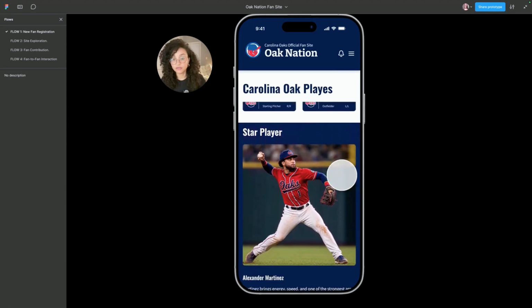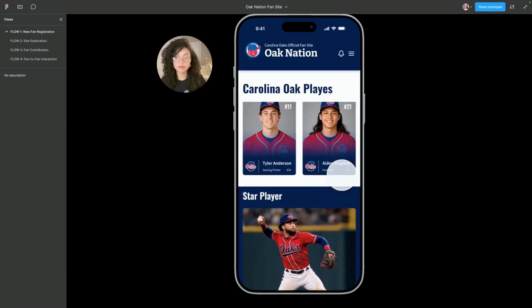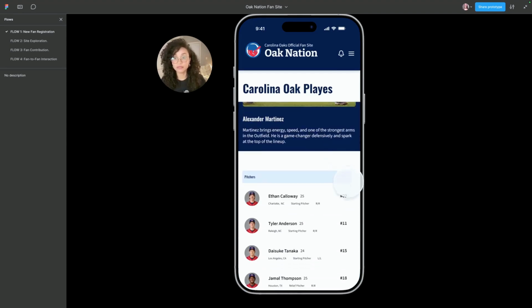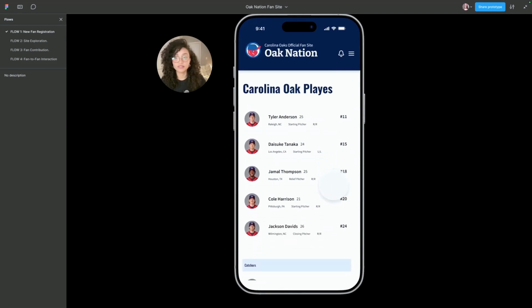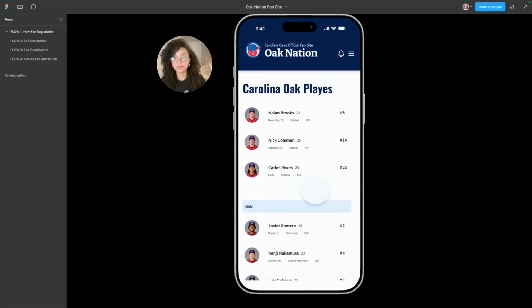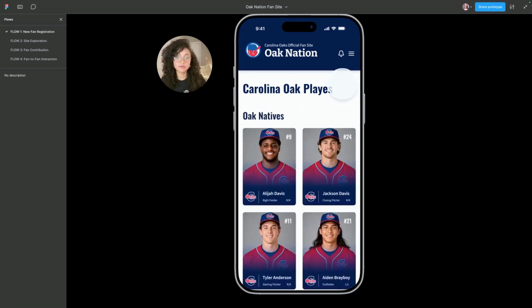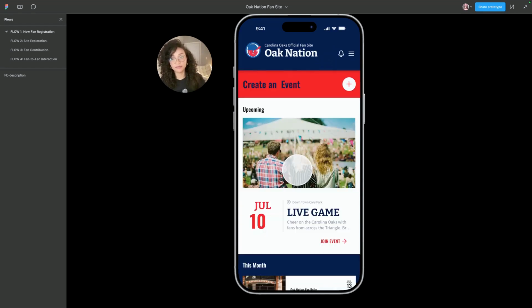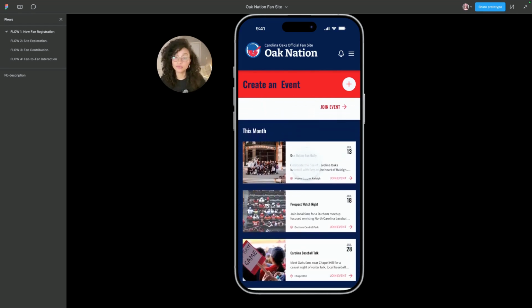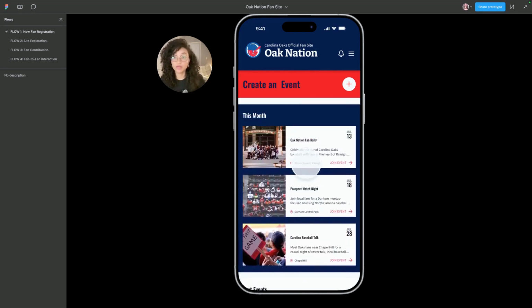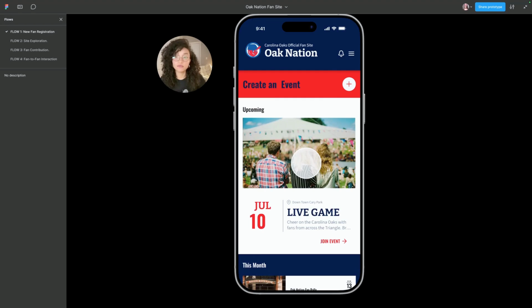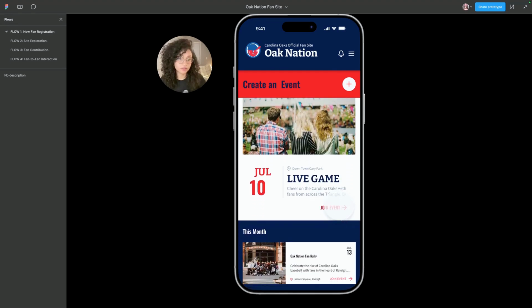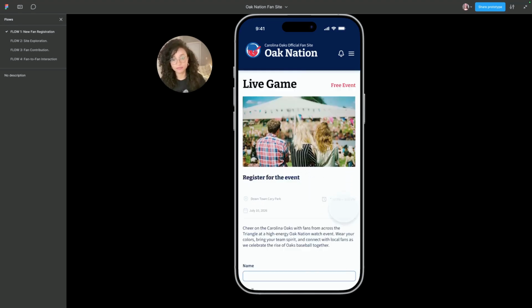Again, you can have the latest news about the player, highlighted players, and of course, all the player stats and the roster. Okay, so we are going to move through events. This is the highlight of the site. Here, users can look through past events as well as upcoming events. So for our first interaction, we are going to join an event.